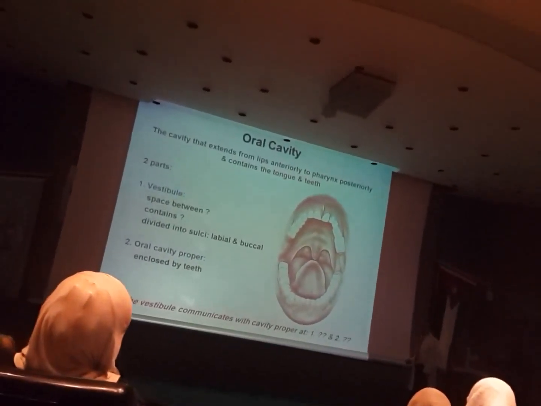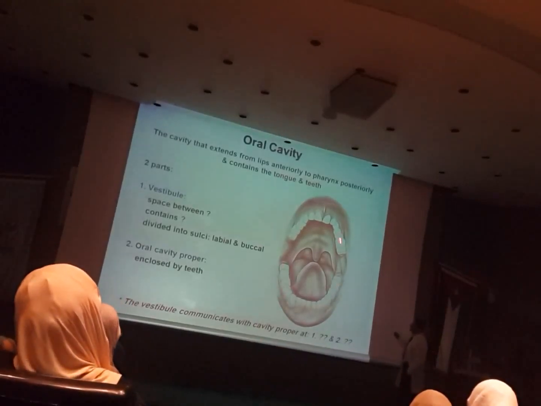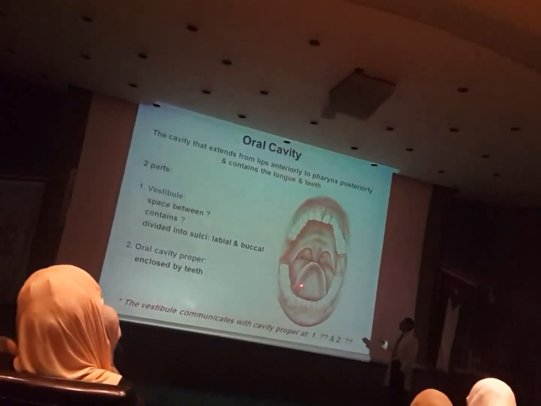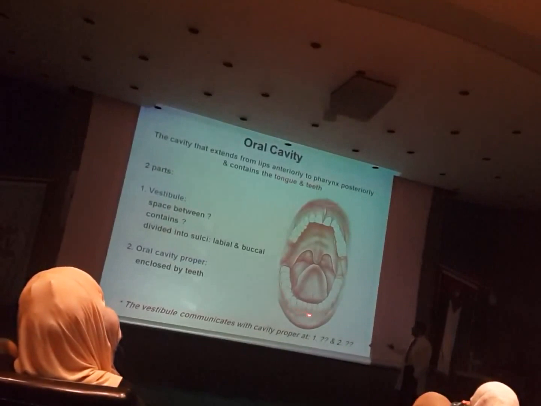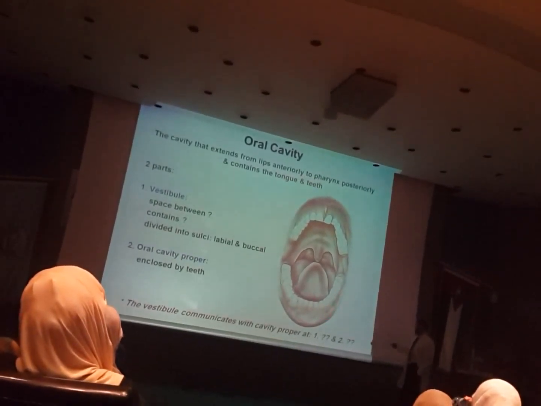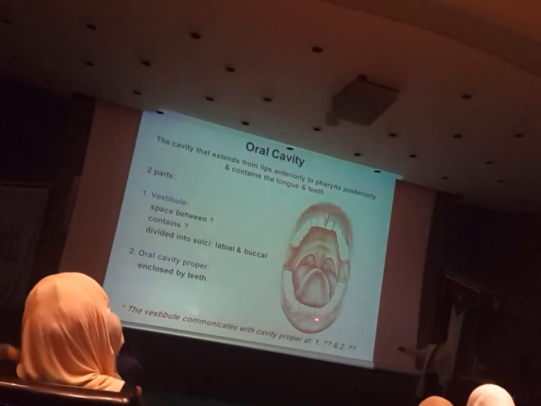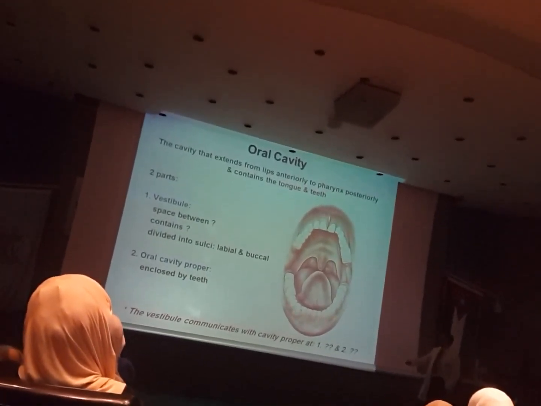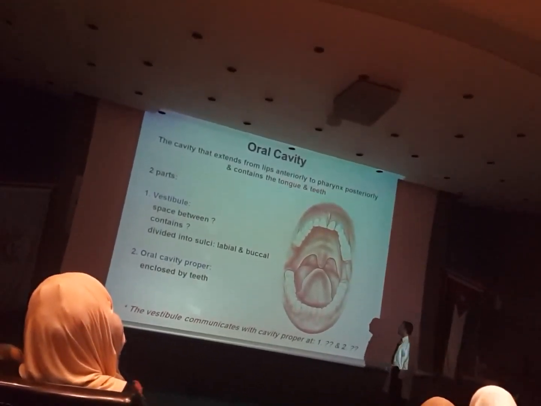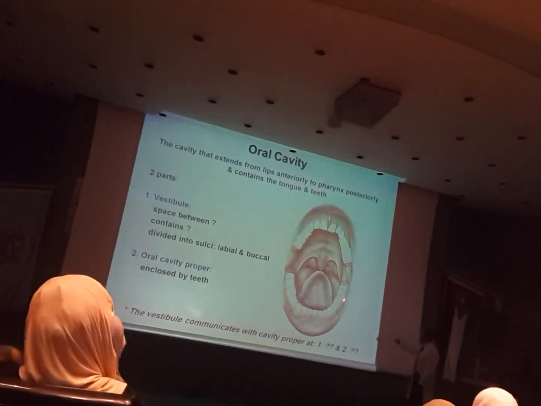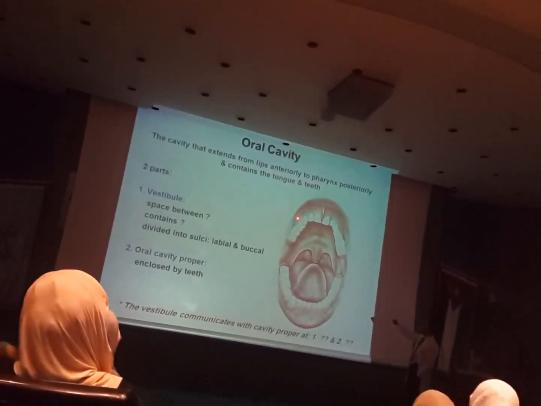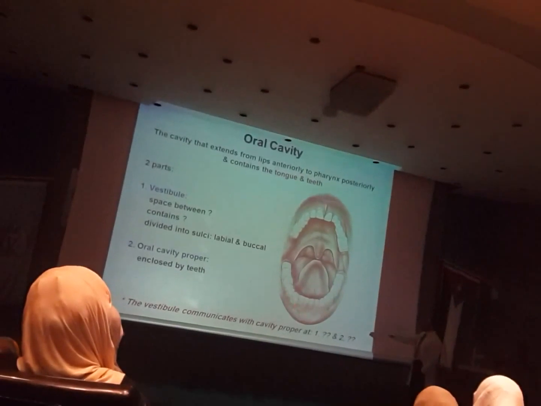Okay? Before we go there, the teeth are actually dividing the oral cavity into 2 parts. A small space between the lips and the cheeks from one side, and the teeth and gum, the gingiva, okay? Between the teeth and gingiva from the other side. So this small space, which I'm determining here, is called the vestibule.